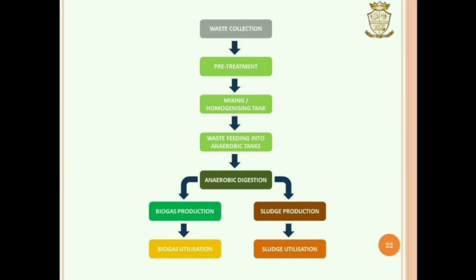Here we can see a flow chart of biogas production. First step is waste collection. Second step is pre-treatment. And third step is mixing. Fourth step is waste feeding into anaerobic tanks. Next step is anaerobic digestion. After anaerobic digestion, biogas and sludge is produced.